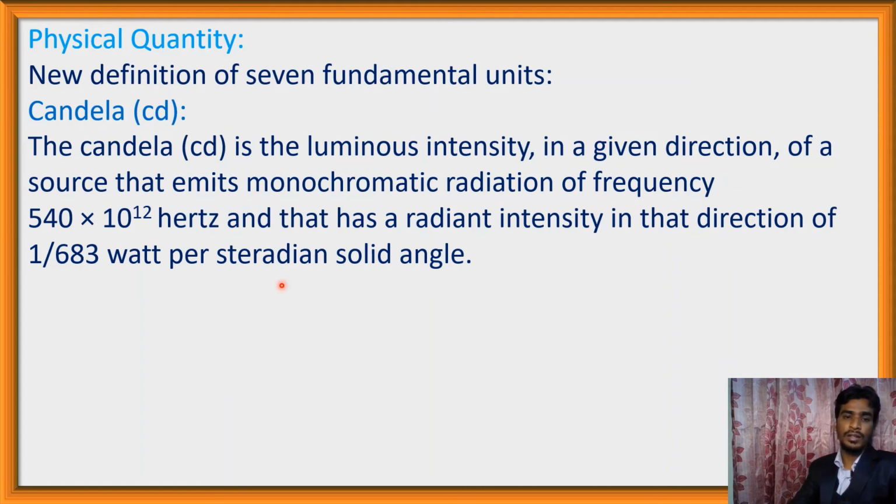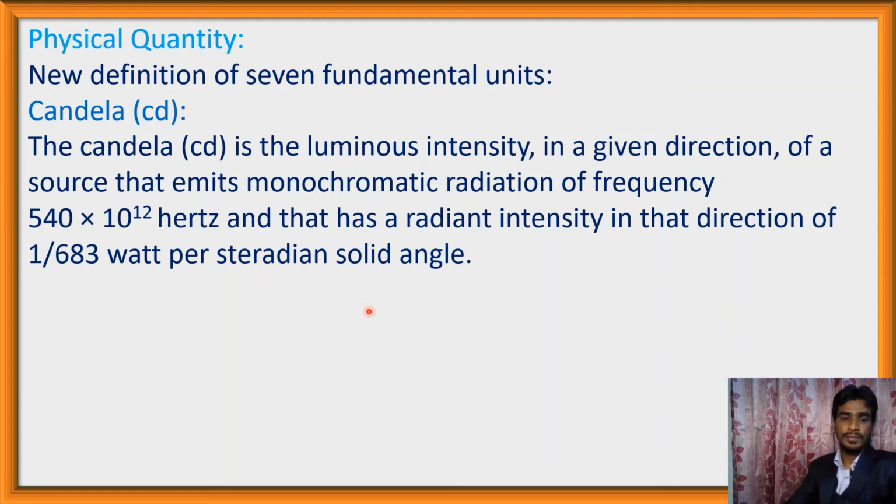This is the definition of candela, that is the unit of luminous intensity. Here monochromatic radiation means radiation of single wavelength, and frequency means number of vibrations.